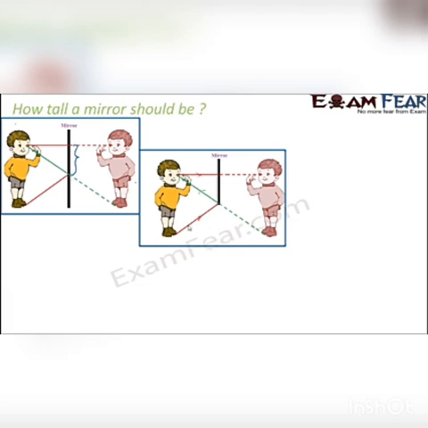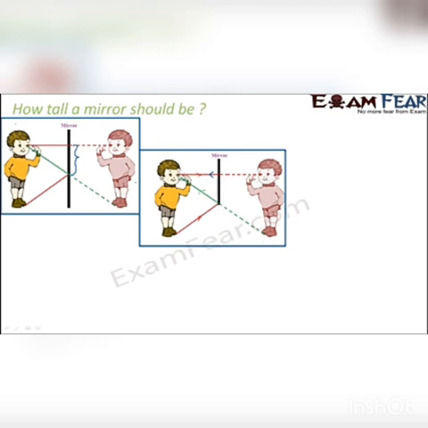So look at this picture. This is your object, this is the incident ray. This ray gets reflected like this and reaches your eyes, correct? Similarly here, this is the incident ray. And how will the reflected ray be? The reflected ray will also be in this direction only, because the angle of incidence is equal to the angle of reflection. So the same line will be a reflected ray. And these two reflected rays, if you extend back, what do you see?